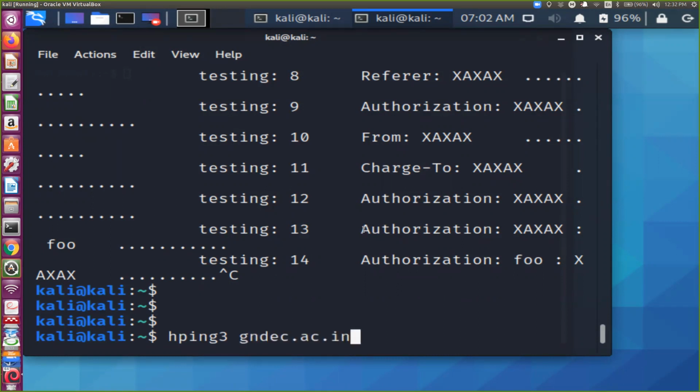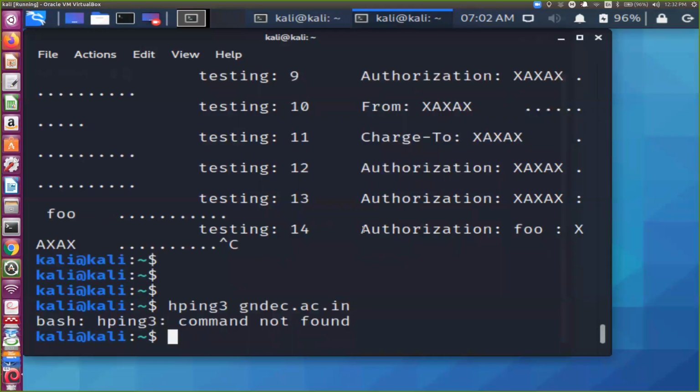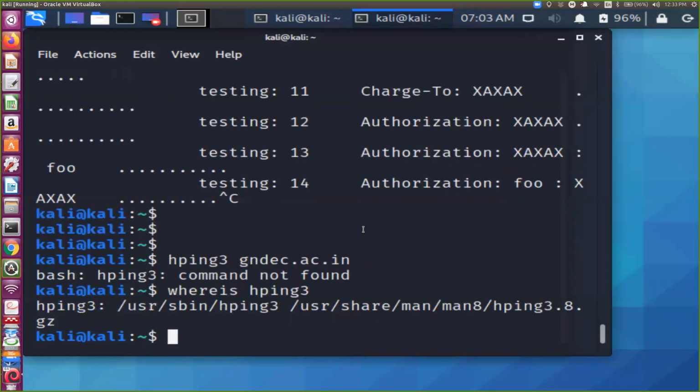Now I would like to ask, will it work or not? It's showing command not found. So what do we need to do? hping3 is already there, you need not install it. You need not do sudo install hping3 every time. You have to either give the sudo command or give the absolute path, /usr/sbin/hping3. So here I'm doing sudo hping3 and gndc.ac.in.